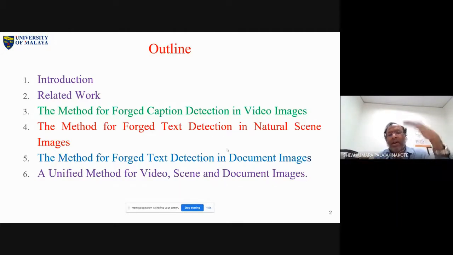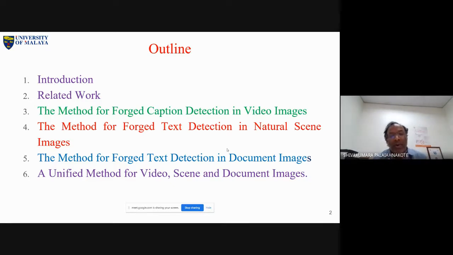According to me, video images are actually difficult, but here I am trying to define this as a classification problem, not really a text detection problem. So when it comes to natural scene images, we will try to make a forgery, then we will start detecting forged text information in the image.